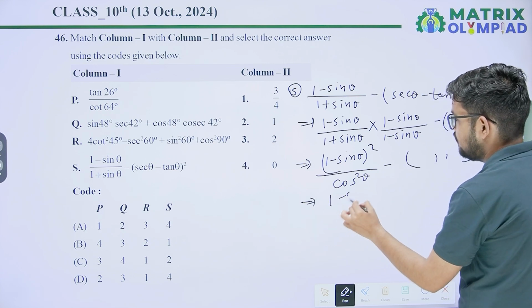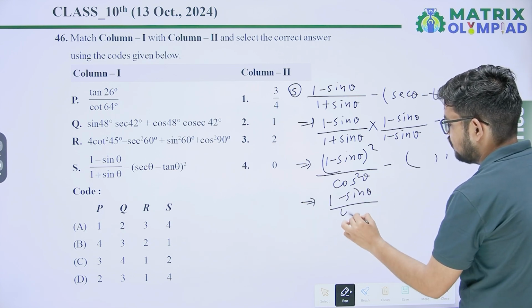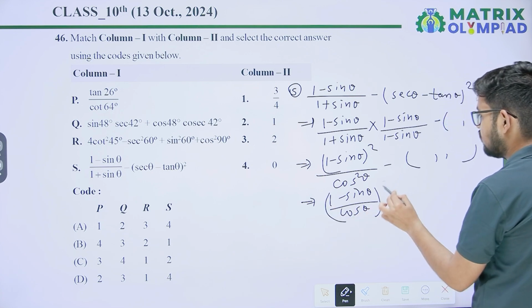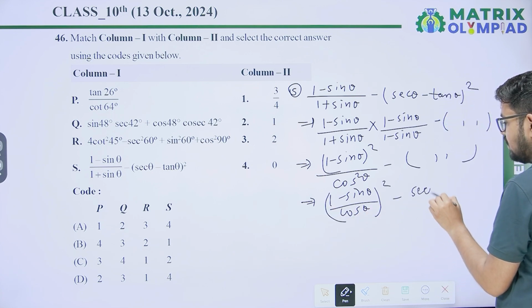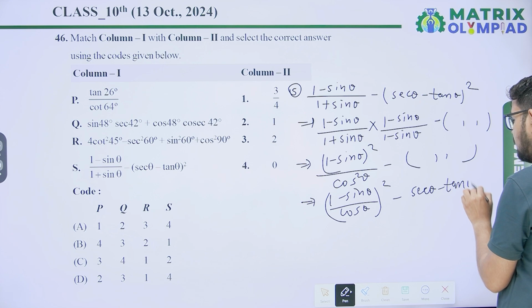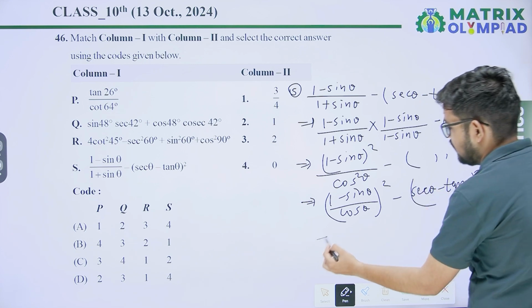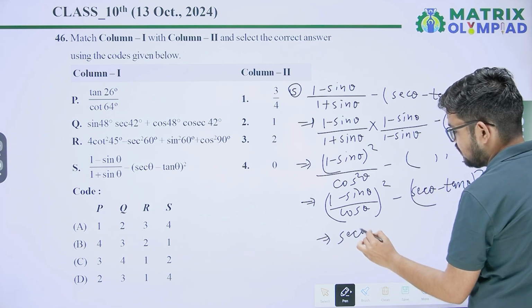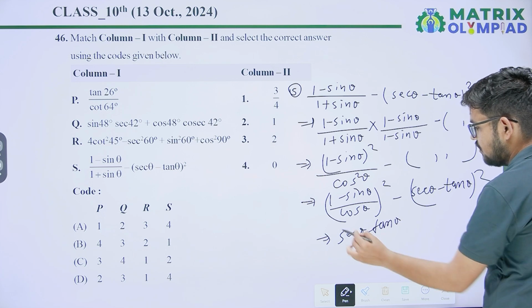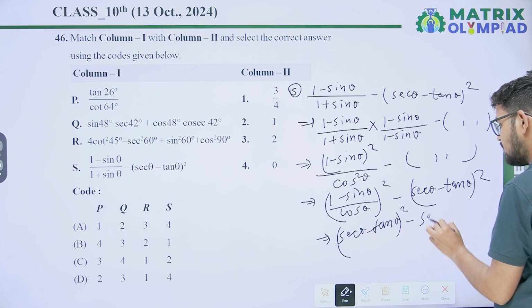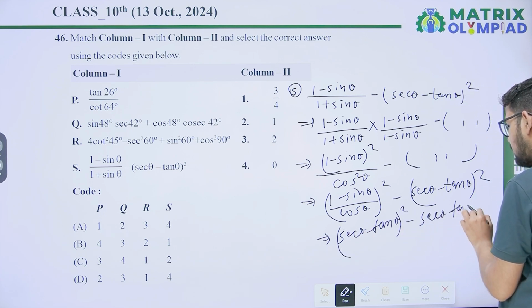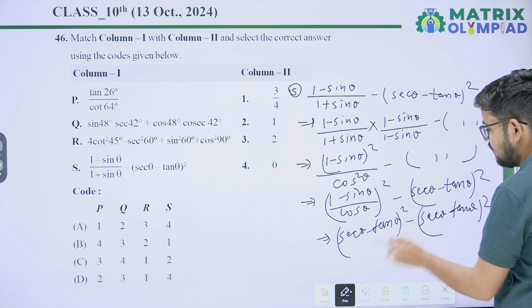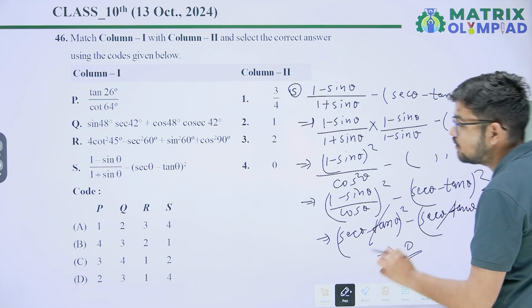So it will be (1 minus sin theta upon cos theta) whole square minus (sec theta minus tan theta) whole square. It will be (sec theta minus tan theta) whole square minus (sec theta minus tan theta) whole square. It will cancel out, so we will get 0.